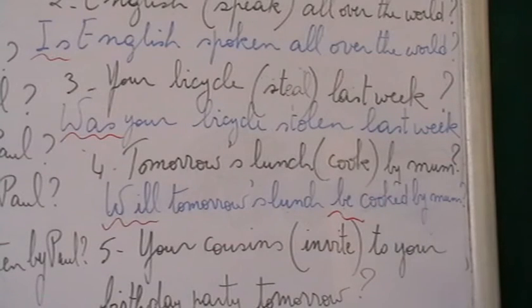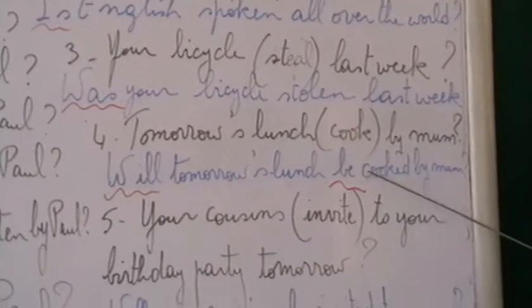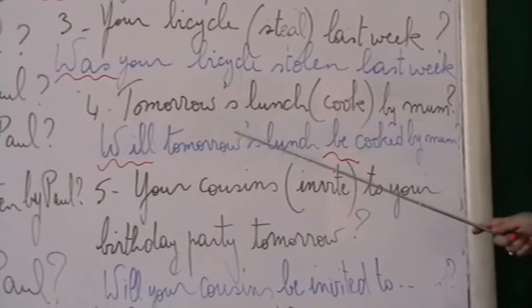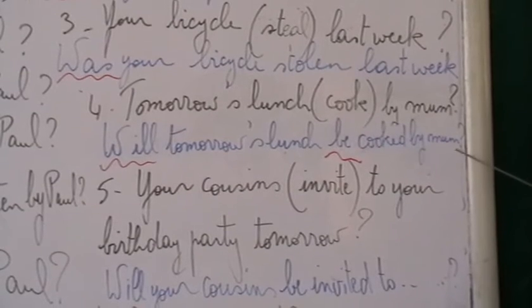Tomorrow's lunch, there is an apostrophe here of course, tomorrow's lunch, cook by mom. It's a question. So, will tomorrow's lunch be? Because will be is the future of verb to be. Will tomorrow's lunch be cooked by mom?